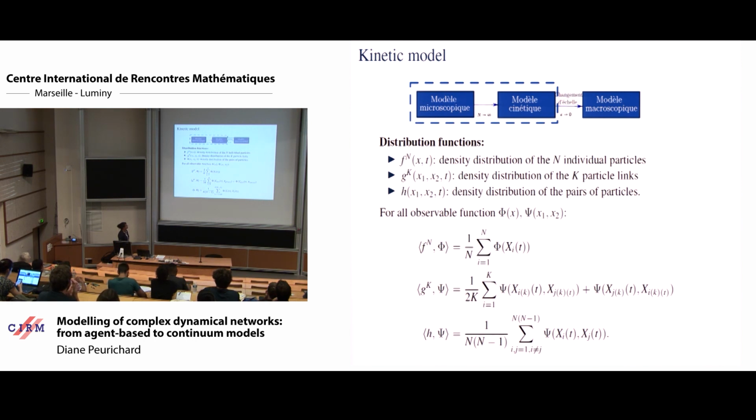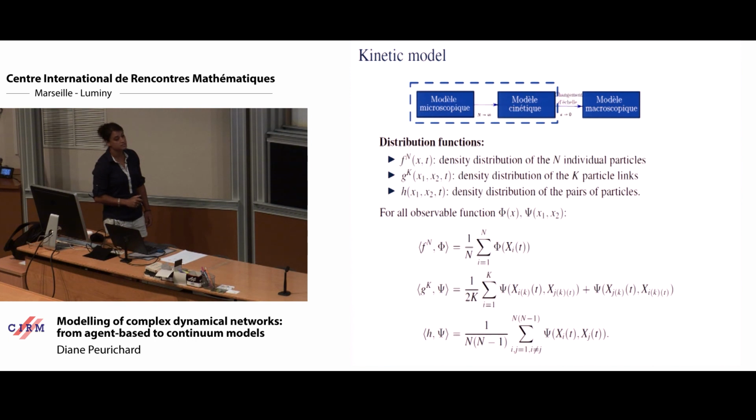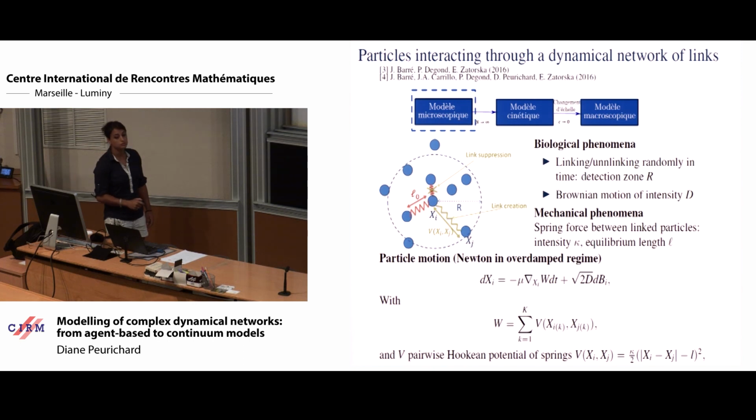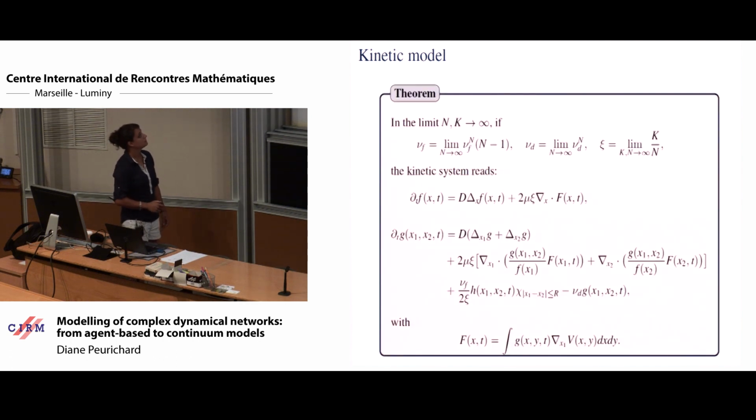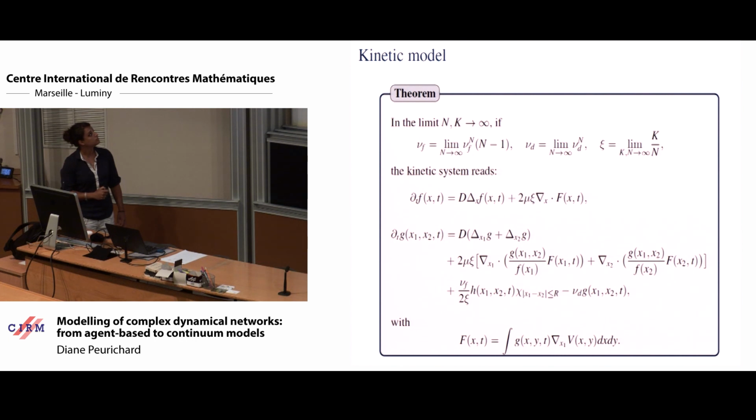And so we see that if we differentiate this expression in time, we will make appear the gradient of this test function and the derivative in time of the centers. And then at this point, we can plug in the microscopic model here. So this is basically, very formally, what we do. And in the limit, we can pass to the limit of large number of individuals and large number of links.